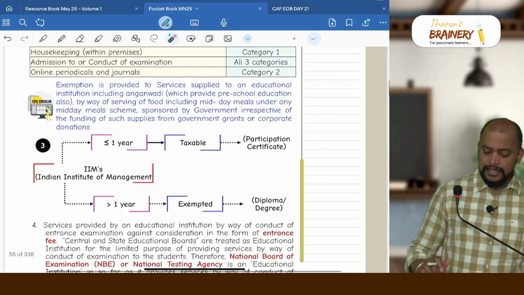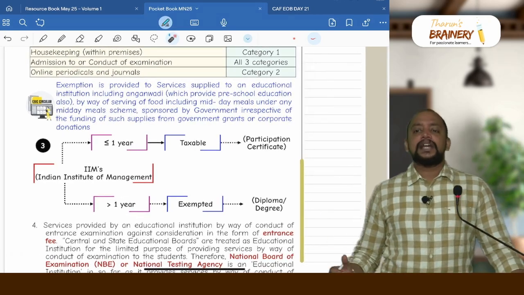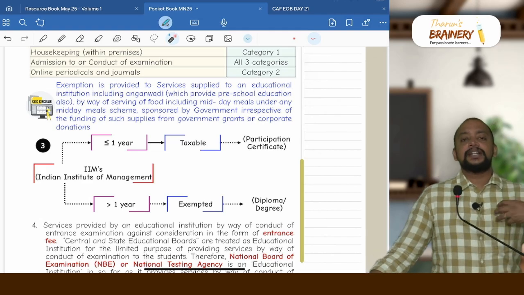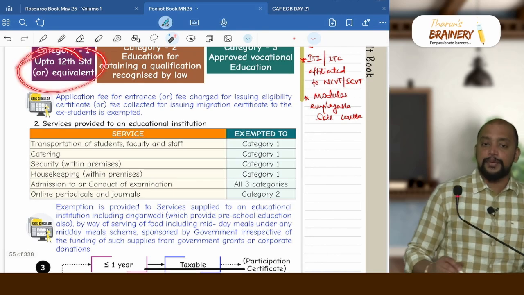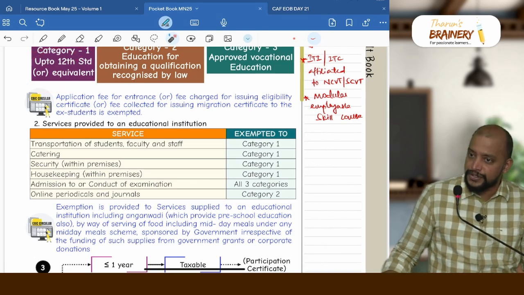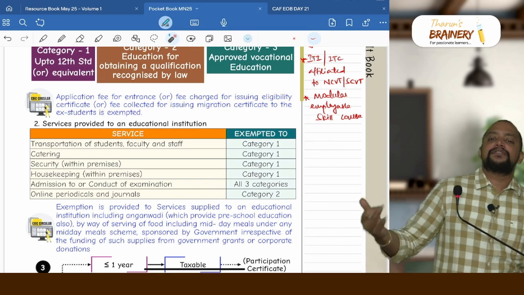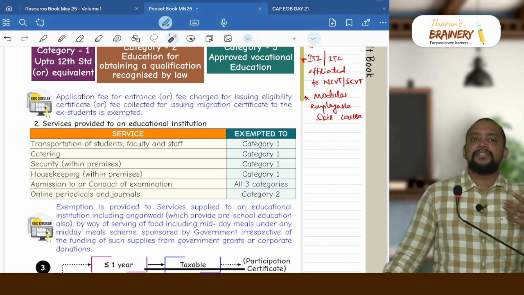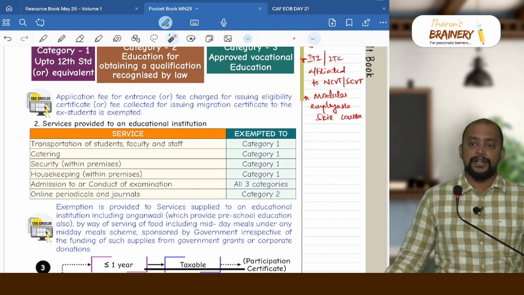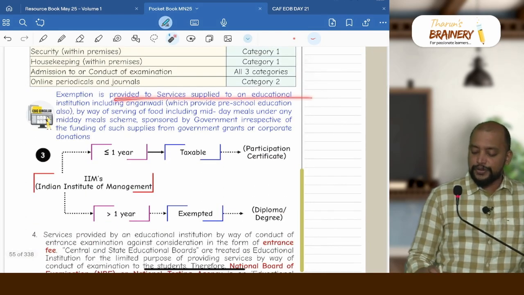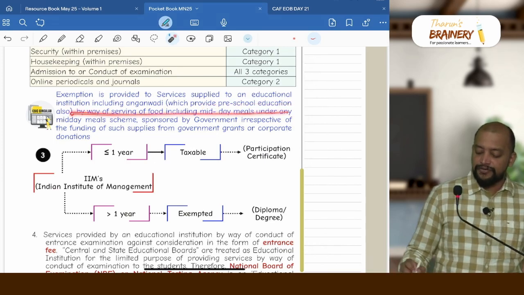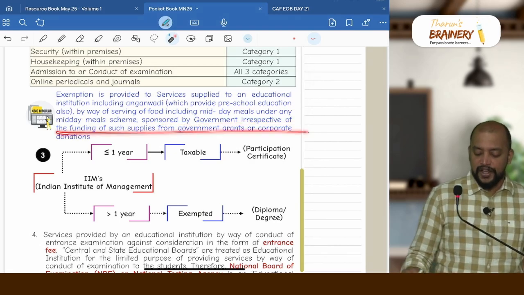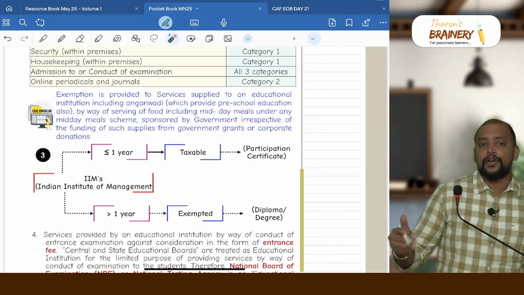Then next, suppose there is an Anganwadi school, and that Anganwadi school is receiving the catering service. So catering service provided to Anganwadi school will be exempted because Anganwadi school will come under category 1 education institution, up to 12th standard. Preschool will come under category 1 education institution. So therefore catering service provided to Anganwadi school is exempted. Whether the fund is given from corporate donations or government or any person, that is irrelevant. Exemption is provided to service provided to an education institution including Anganwadi, which provides preschool education, by way of serving food, including under any midday meal scheme sponsored by government, irrespective of the funding of such supplies from government grants or corporate donations.